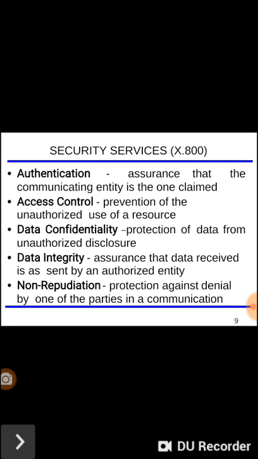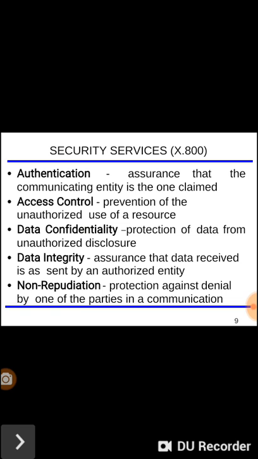What they contain in depth, we will see here, the security services in case of X.800. There are different security services we can provide. The first is authentication, second access control, third data confidentiality, fourth data integrity, and the last is non-repudiation. We'll see one by one what each of these services means. Authentication is the assurance that the communicating entity is the one claimed.